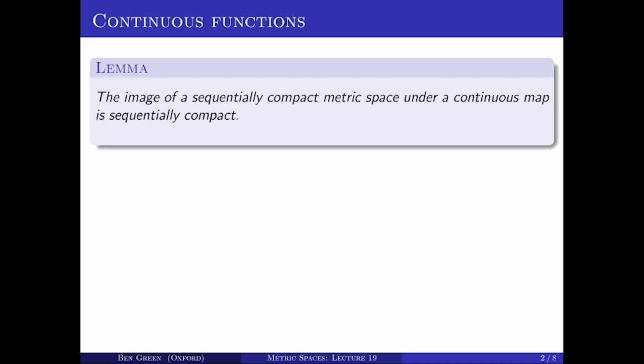First thing we're going to look at is the behavior of sequential compactness under continuous maps. And it behaves very nicely. Here's a lemma. The image of a sequentially compact metric space under a continuous map is a sequentially compact space.